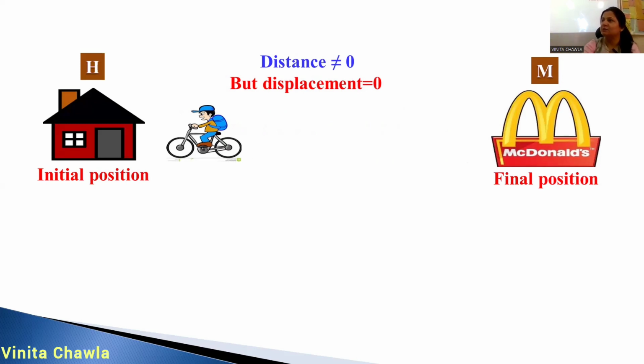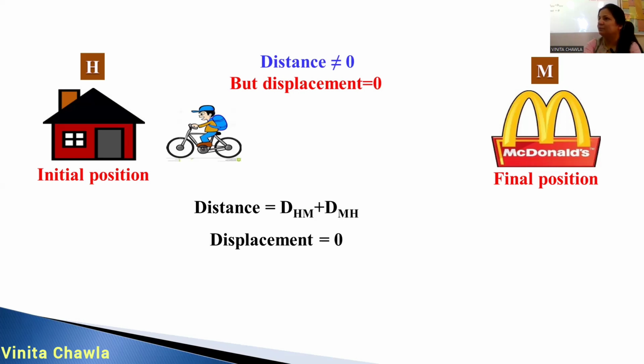And displacement is 0, because your initial and final position are coinciding. Okay, so in this particular case, your initial position is your final position. So you have not been displaced at all. You are at your position only, right? जहां से आपने शुरू किया था वहीं पे पहुंच गए हो ना, तो आप डिस्प्लेस तो हुए ही नहीं हो अपनी पोजीशन से. So displacement is 0 and distance is home to McD and back to home.